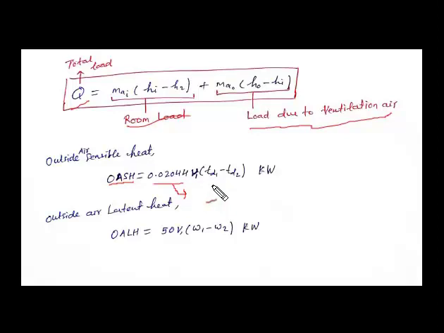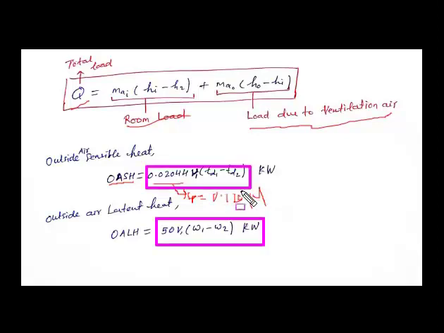Finally, this equation we already derived before this lecture: the CP for the moist air, that is the humid specific heat, is equal to 0.02044. This is already derived before this lecture.